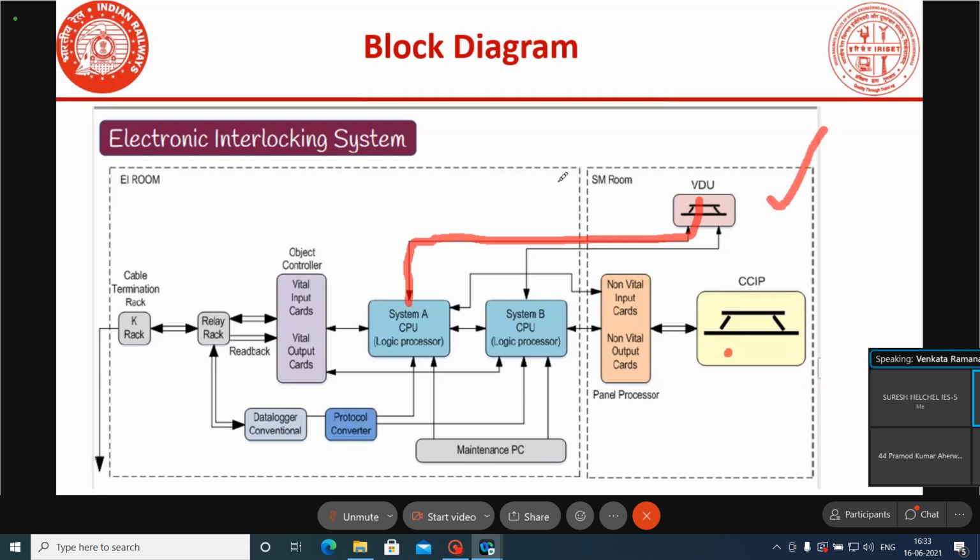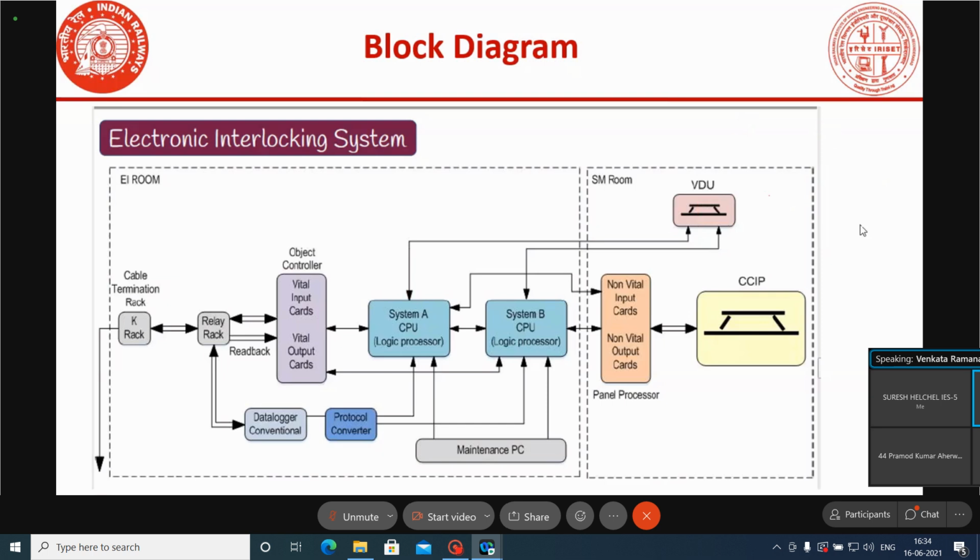Means from VDU itself we can do all operations. When VDU is in the control mode, if you want to transfer the control again to the panel, we have to turn the panel-or-PC key toward the panel, and we have to acknowledge from the VDU, then the control action will take place. Means we can control the station either from the panel or from the VDU.